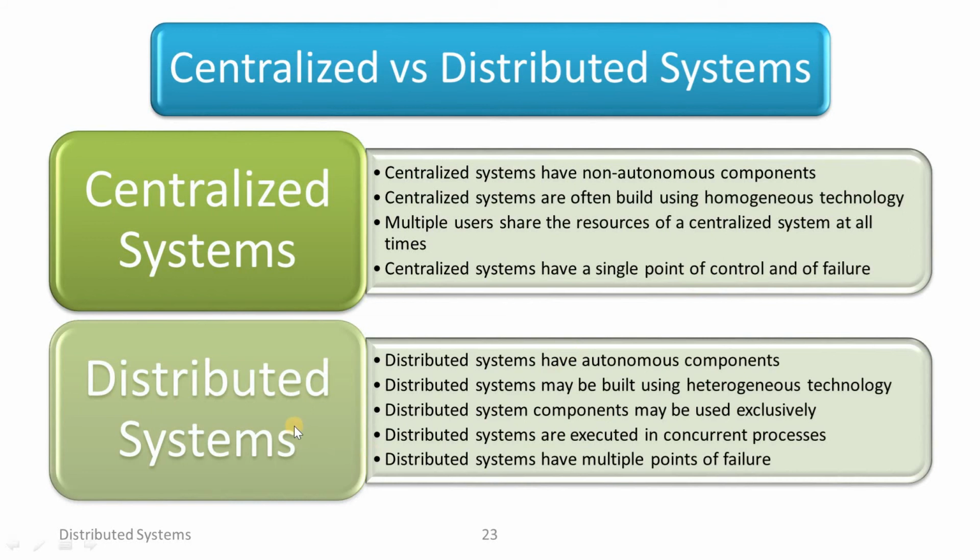In the distributed system, there are autonomous components. The distributed system may be built using heterogeneous technology. Distributed system components may be used exclusively. Distributed systems are executed in concurrent processes. Distributed systems have multiple points of failure.